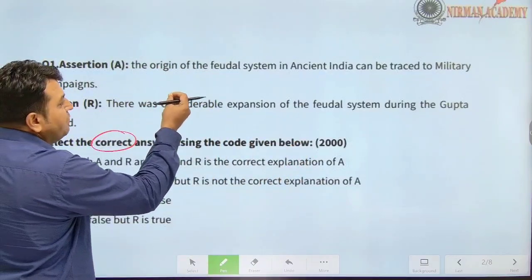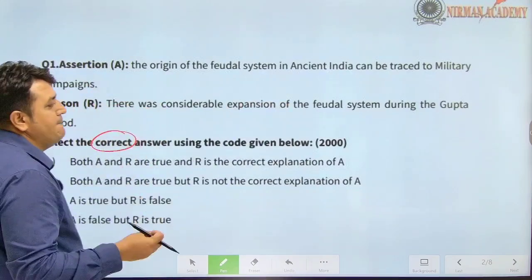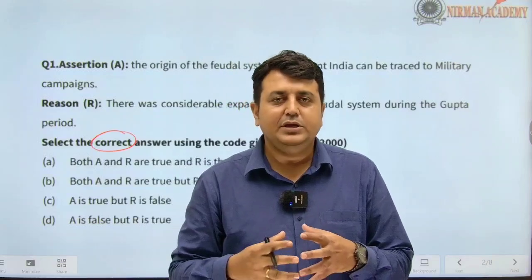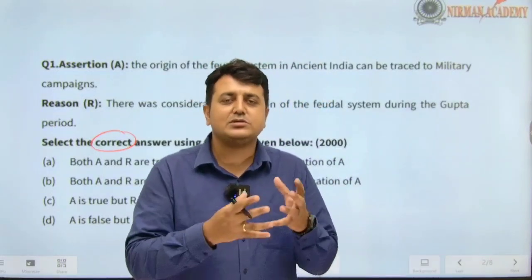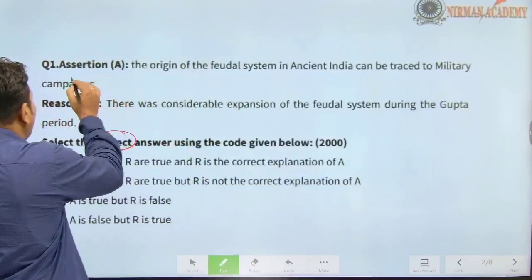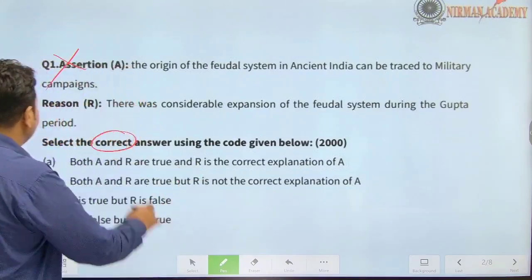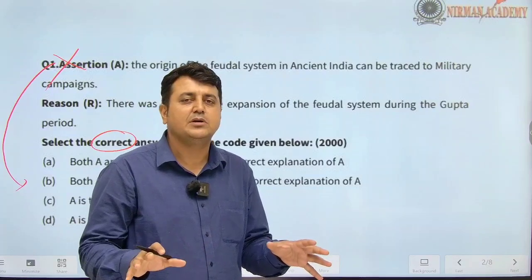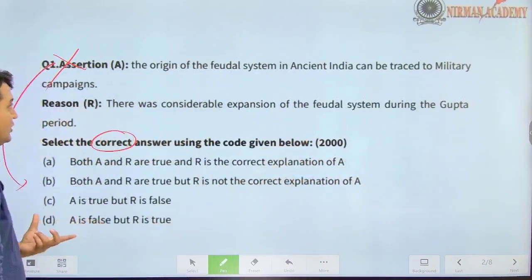Assertion: the origin of the feudal system in India can be traced to military campaigns. Feudal system in India, सामंतवाद, did it come from military campaigns? No, it's absolutely wrong. We know that the basis of the feudal system is a land grant. So you know statement 1 is absolutely wrong, and in this case directly jump to the answer. No need to read the second statement, as you know the first statement is wrong.